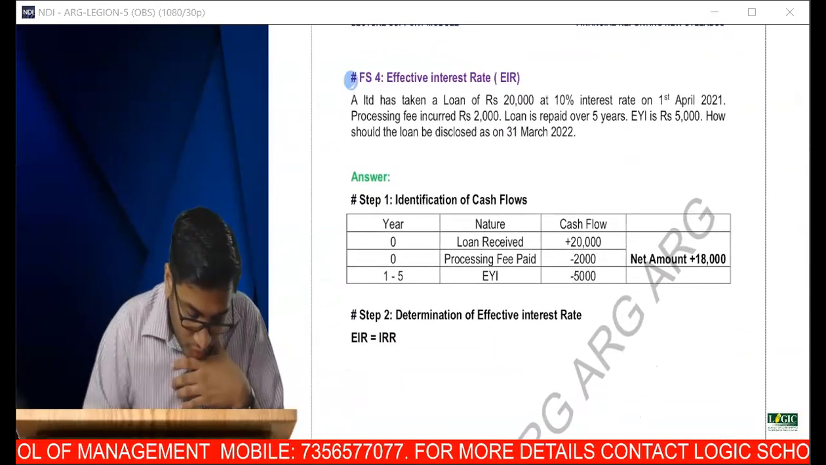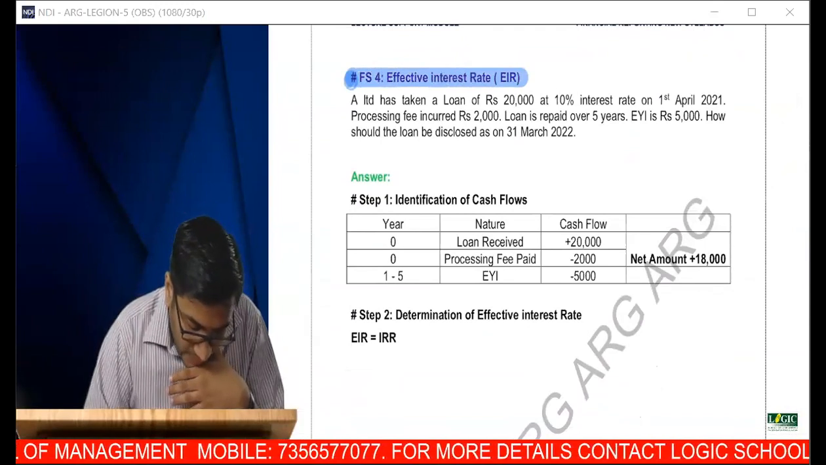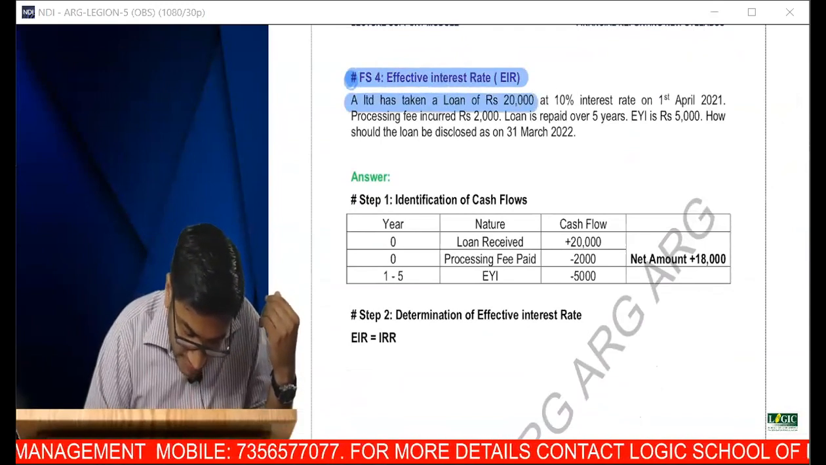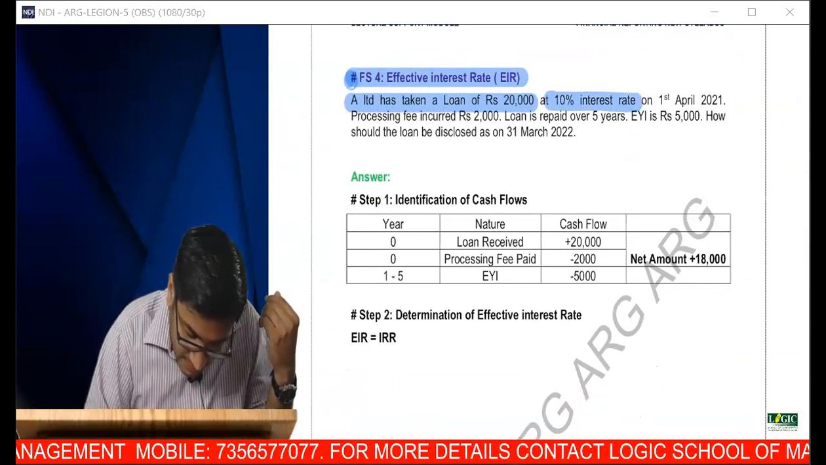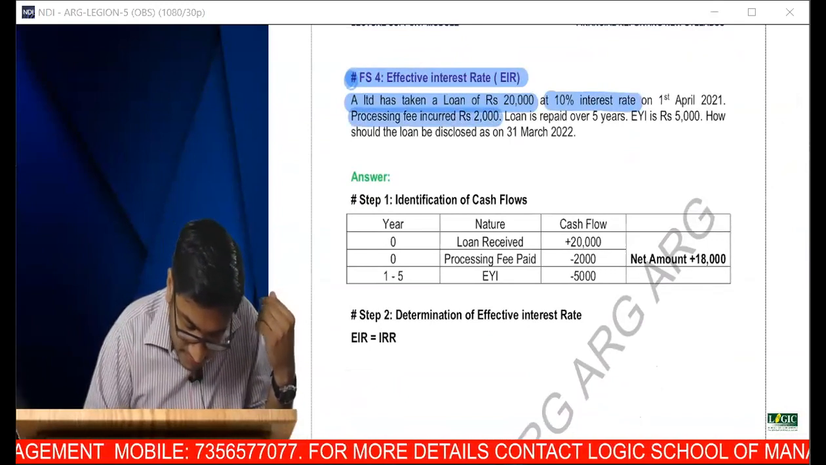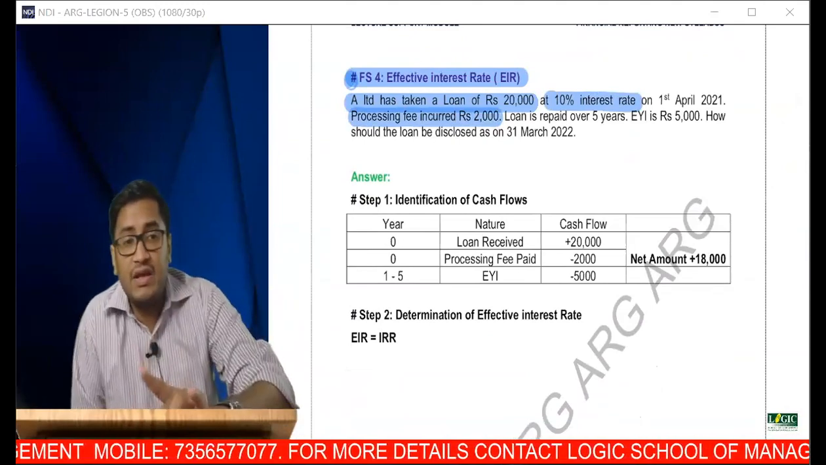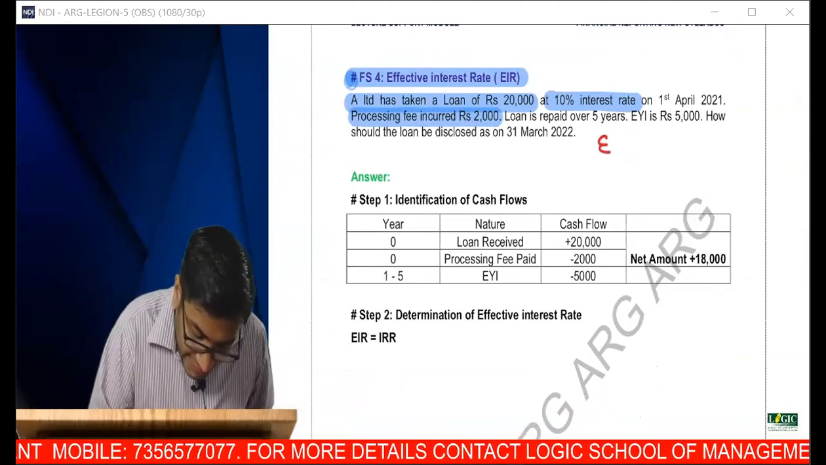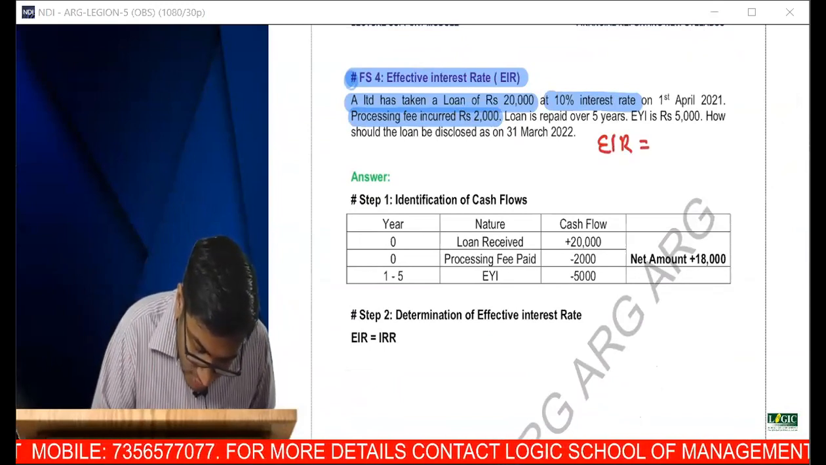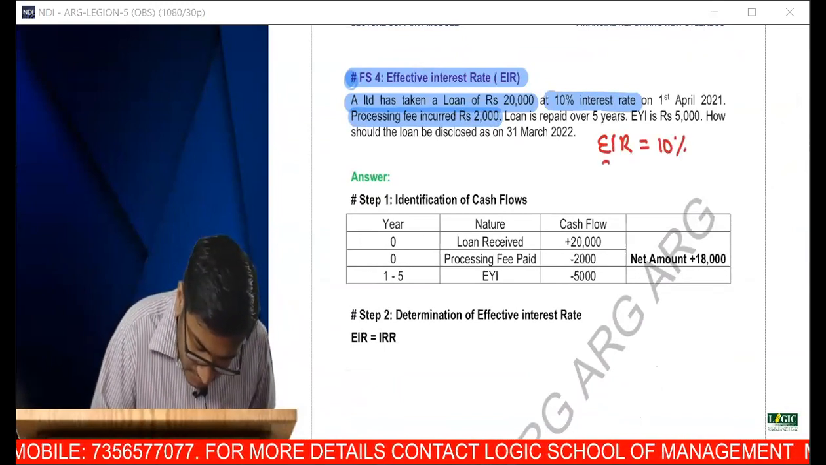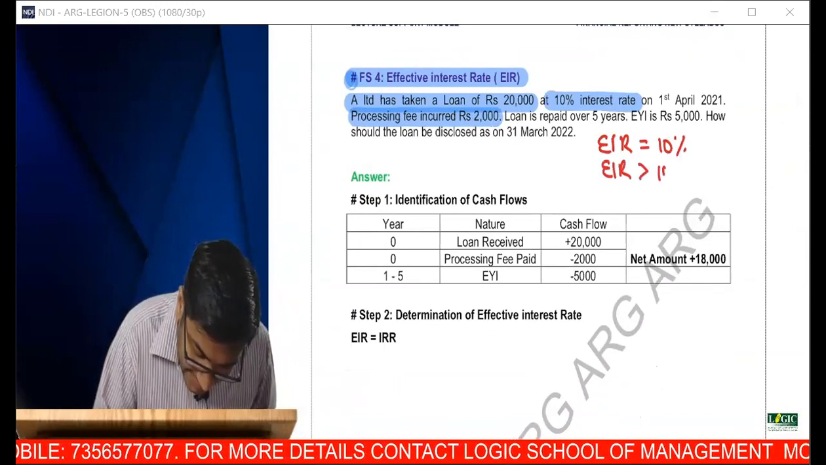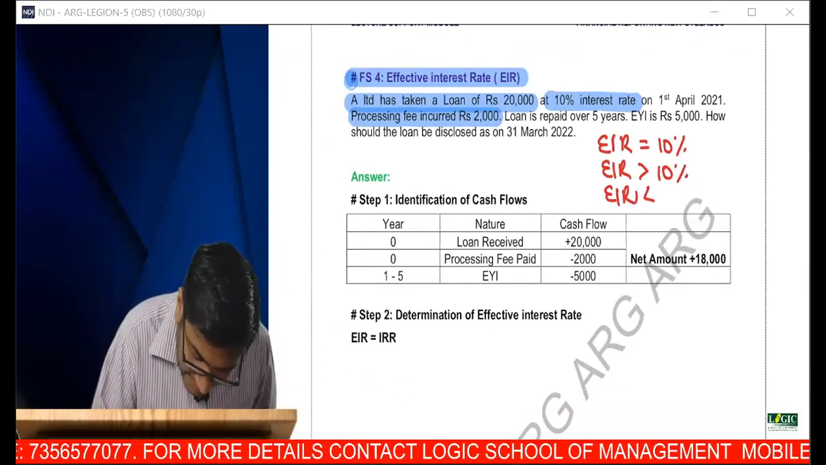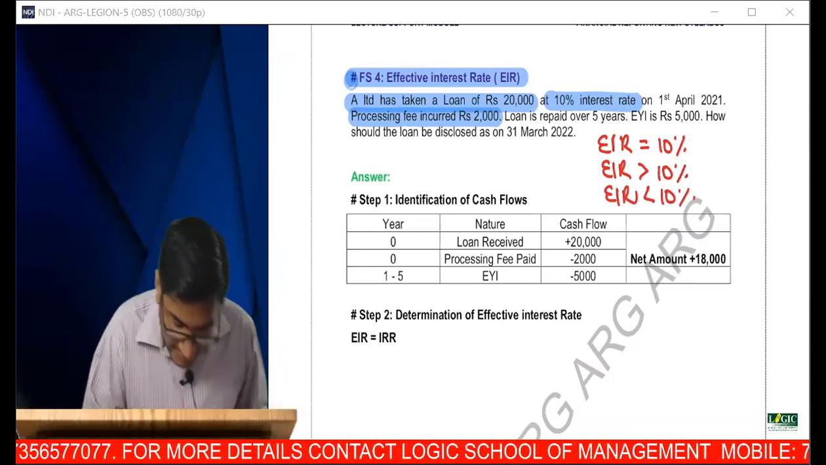Now let's come to question number 4. What is question number 4? A Limited has taken a loan of 20,000 at 10% interest. Processing fee is 2,000. Now tell me, the moment you come across a processing fee, will the effective interest rate be equal to 10%, greater than 10%, or less than 10%? What is your answer?